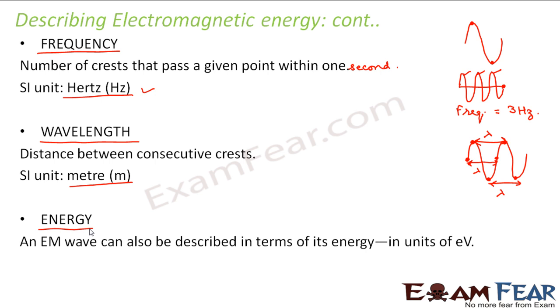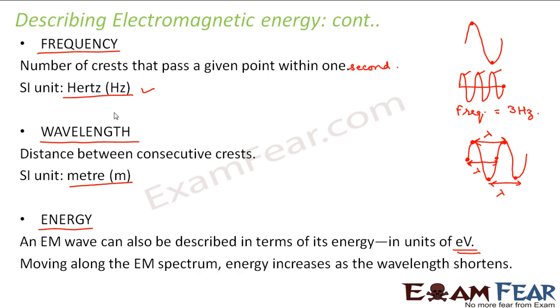An electromagnetic wave is described in terms of its energy in units of electron volt. What is electron volt? Electron volt is the kinetic energy needed to move one electron through a potential of 1 volt. So the energy needed to move one electron through a potential of 1 volt is 1 electron volt. So we can describe an electromagnetic wave in terms of its energy in electron volts. Right? So these are the 3 ways by which an electromagnetic wave can be described: in terms of frequency, wavelength, or energy.